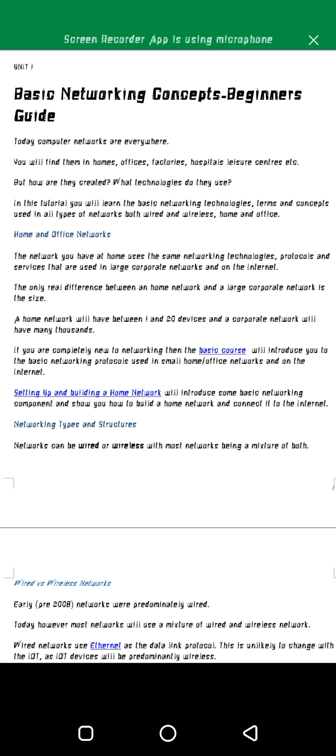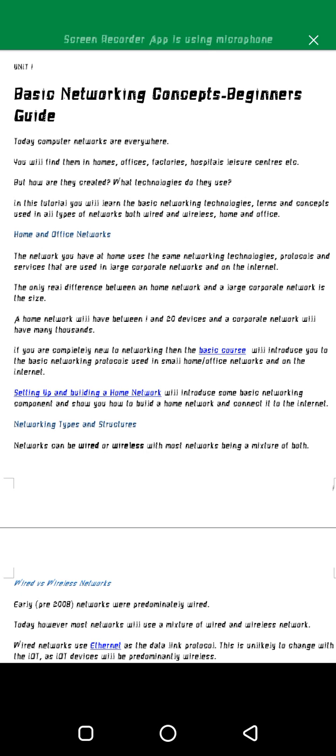But if you go to a corporate network, like that of maybe Maltec or that of URA, Umeme, you'll find that it supports thousands and thousands of clients on a single device like this. So that is the difference, the size. The basic principles, the concepts, those are the same. The protocols, those are the same.